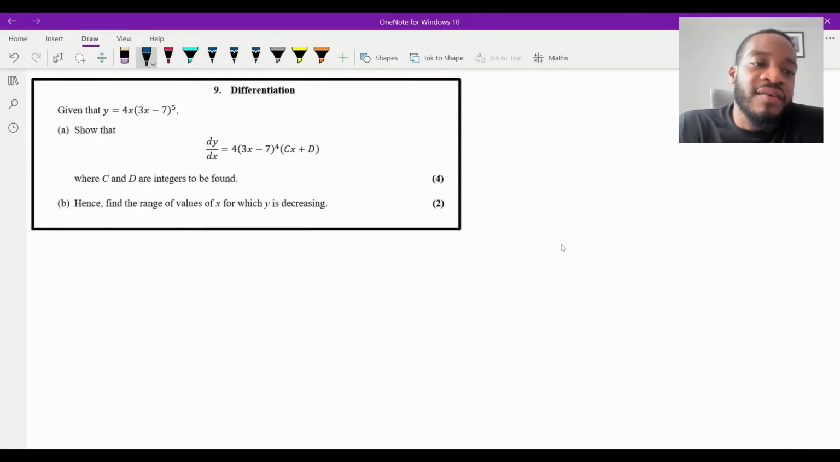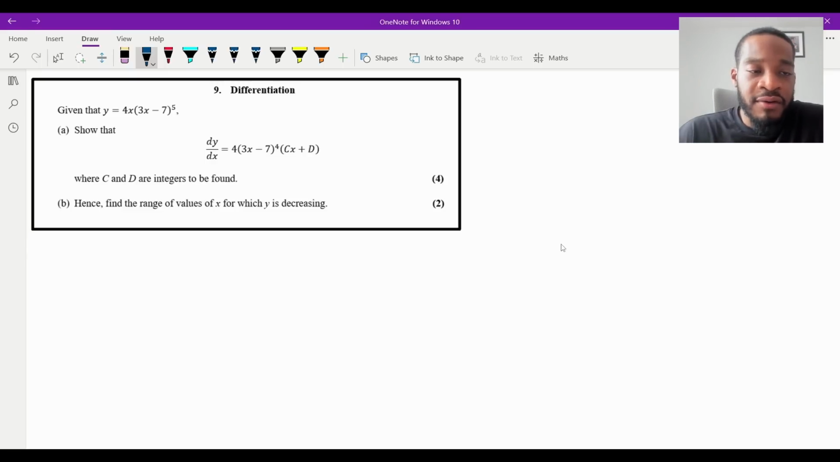Okay, so question 9 says, given that y is equal to 4x times (3x minus 7) to the power of 5, show that dy/dx is equal to 4 times (3x minus 7) to the power of 4 times (cx plus d), where c and d are integers to be found, for 4 marks. So we're given y and asked to show what dy/dx is. So we need to differentiate.